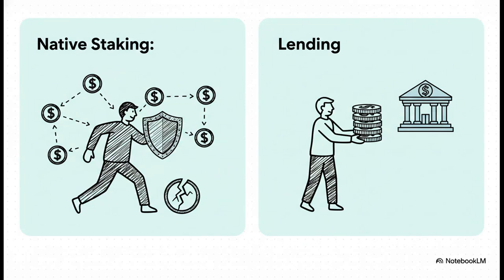And this comparison just makes the difference crystal clear. With native staking, you are performing a service by securing a network. Your rewards are based on performance, and you can actually lose your principal. That is fundamentally different from a lending agreement where you just give someone money and expect it back from a well-defined debtor. Legally, these are two completely different things.